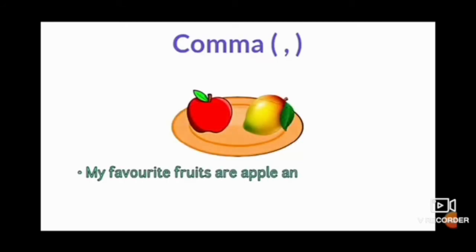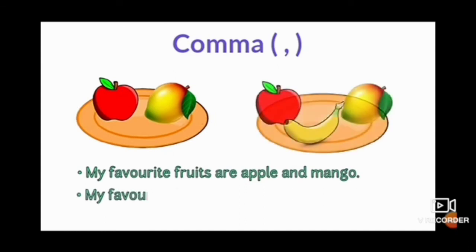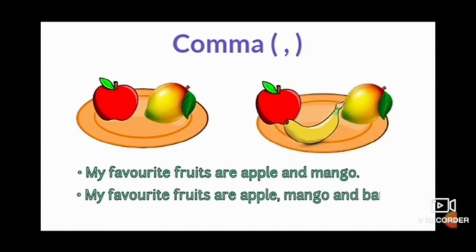Next is comma. Where do we use a comma? Let's see. My favorite fruits are apple and mango. There are two things. Next, my favorite fruits are apple, mango and banana. So students, remember when we join two things we use and, but when we are talking about more than two things then we use a comma.